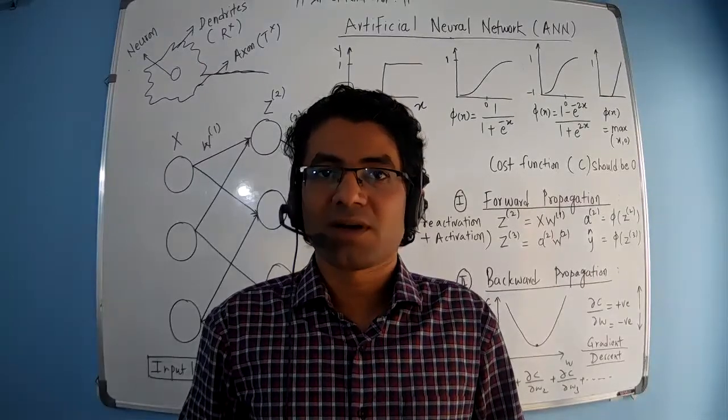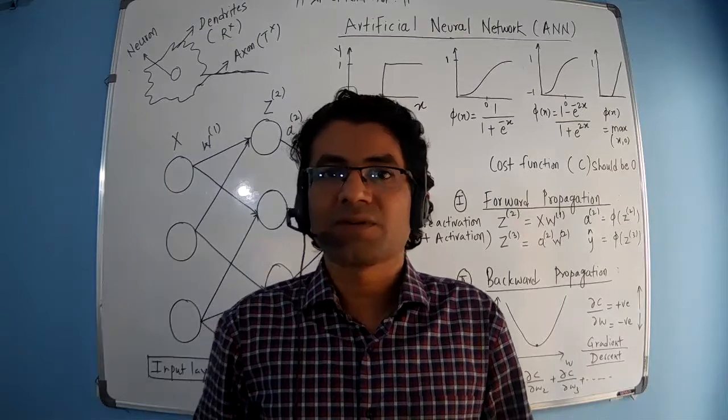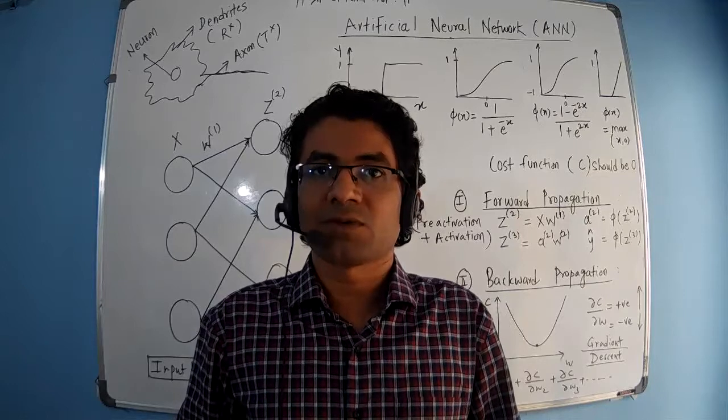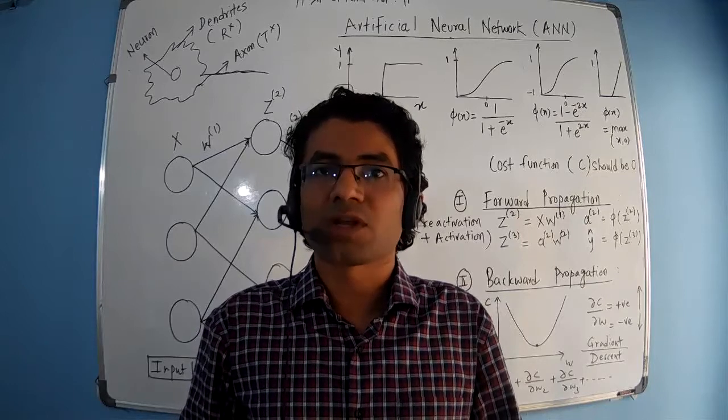Today I will talk about artificial neural network. Artificial neural network, that is ANN, is the basic unit of deep learning. So first we will see what is neuron and what is neural network.